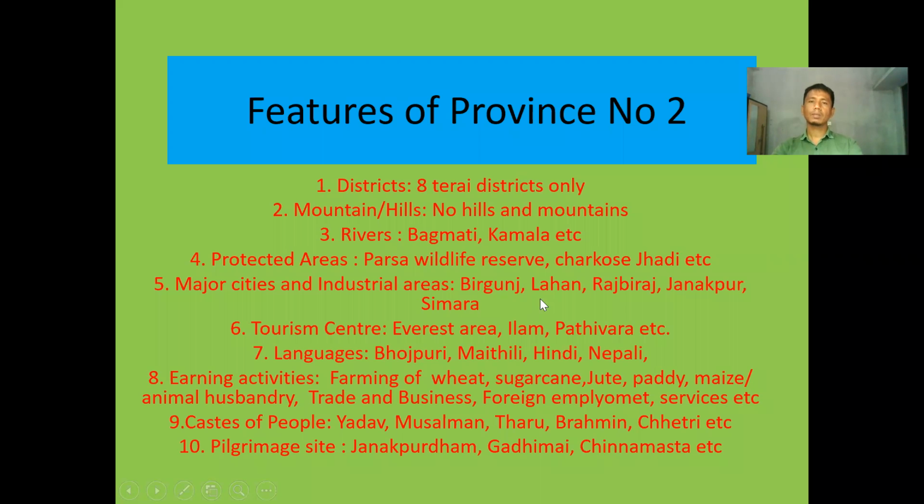These are the developed cities of this Tarai region of Nepal, which lies in province number 2. Okay. Similarly, regarding the tourism industry, this province number 2 has that Everest area, Ilam, Pathibara. I think I brought this information wrongly over here. Okay. While overwriting one slide, let me skip this. Languages.